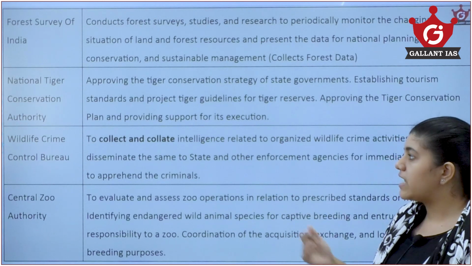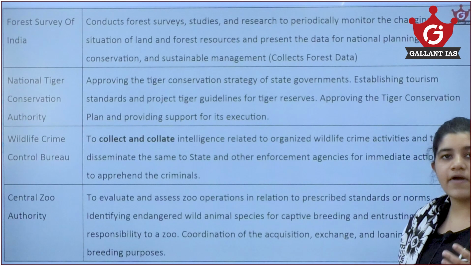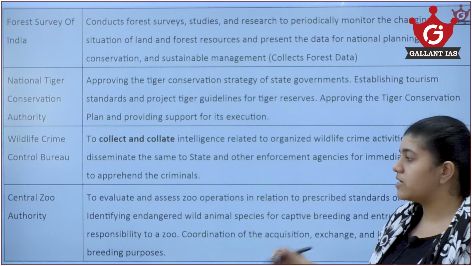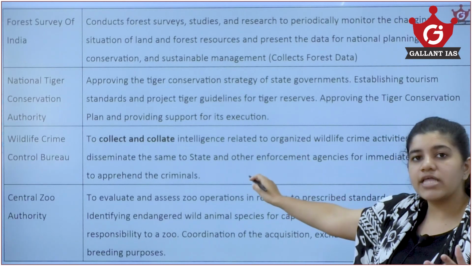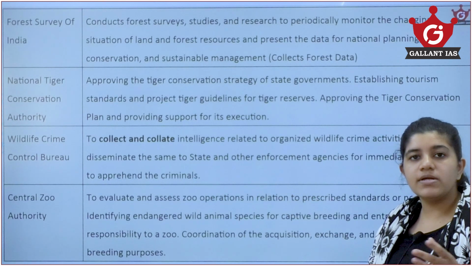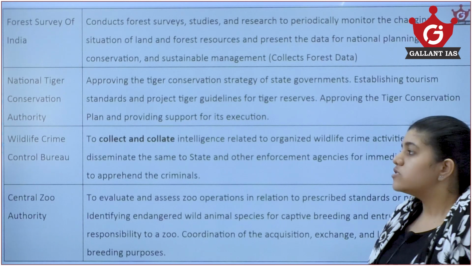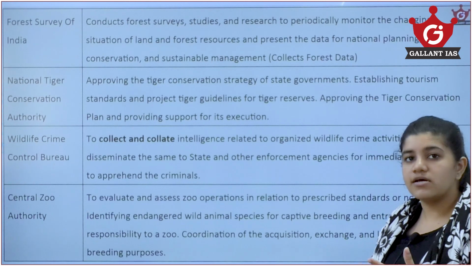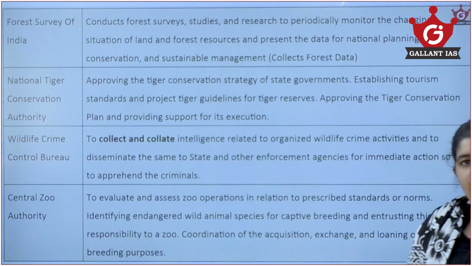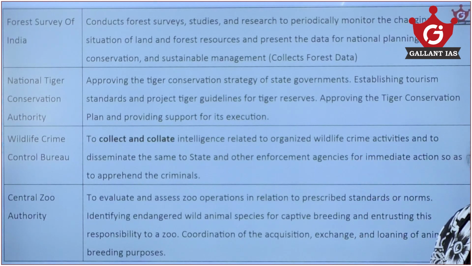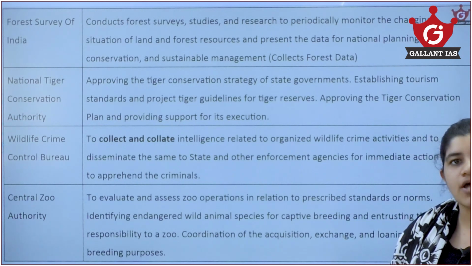If you are considering the Wildlife Crime Control Bureau, its function is to collect and collate intelligence related to organized wildlife crime, like the operations they have conducted. Crimes related to animals, like taking animals across the border or illegal trafficking of animals, would be addressed by the Wildlife Crime Control Bureau. The Central Zoo Authority mainly looks into functions associated with the management and decisions of the zoo.